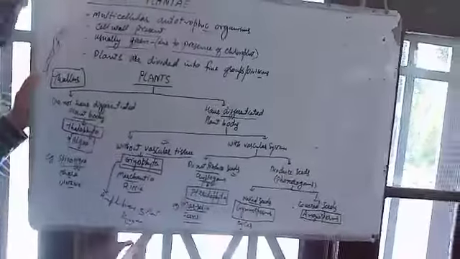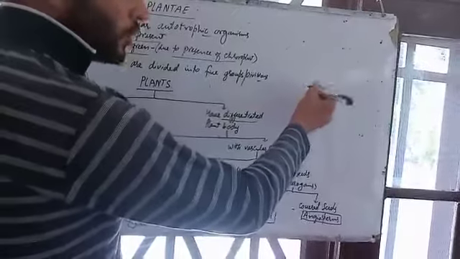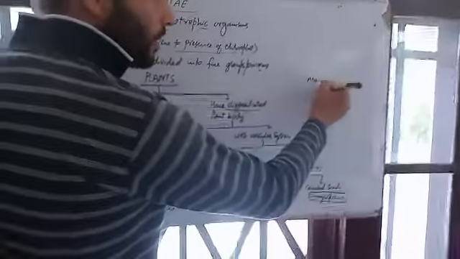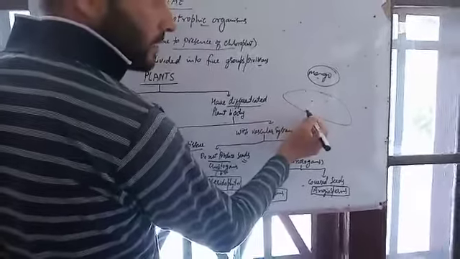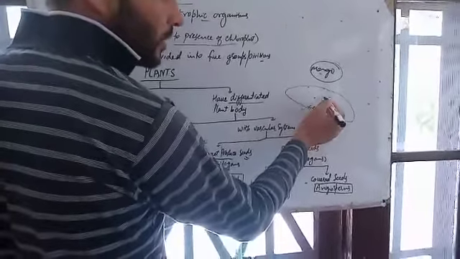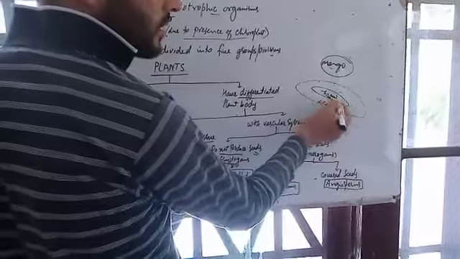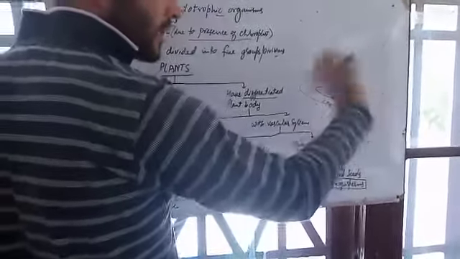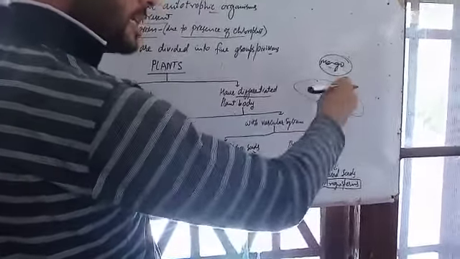Covered seeds means, for example, when you eat a mango, outside there is the flesh you are eating, and inside it is the seed. That means the seed is covered, present inside the fruit. That is the character of angiosperms.